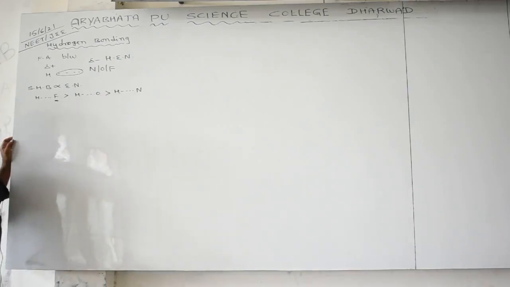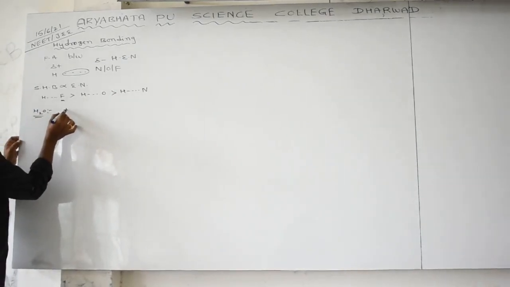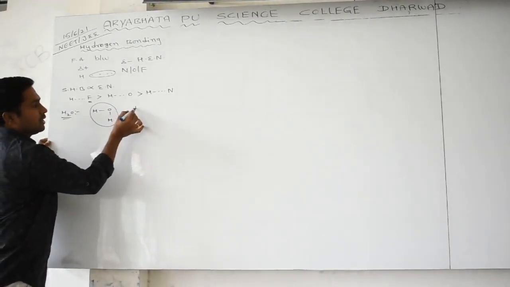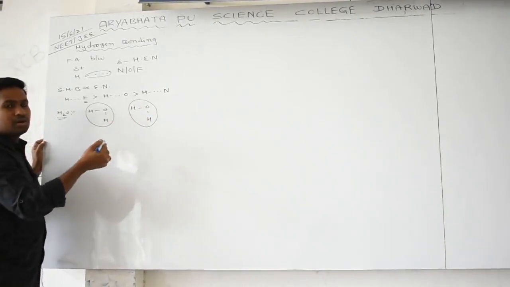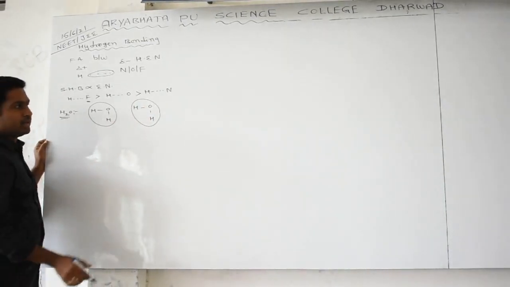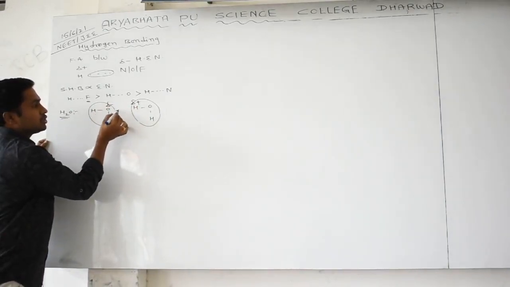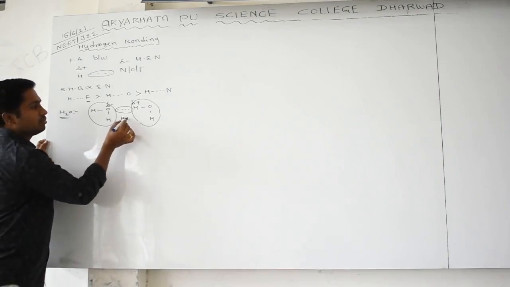This is an important point. And one more thing I want to tell you: if you take water, in water we have hydrogen bonds. Water molecules are held together by hydrogen bonding because this is partially negative and this is partially positive. Between them a force of attraction is there, called a hydrogen bond.